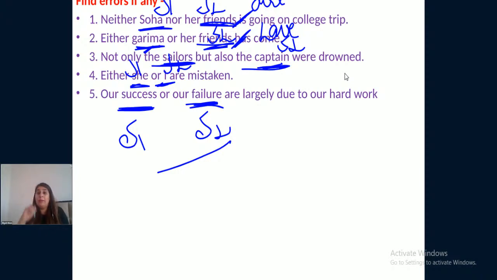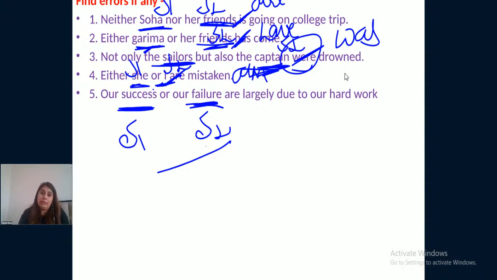Not only the sailors but also the captain. So the second subject here is the captain, which is singular, was. Either she or I, second subject is I, am. Our success or our failure, second subject is failure, is, right?